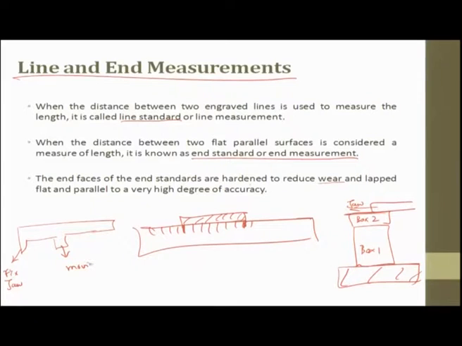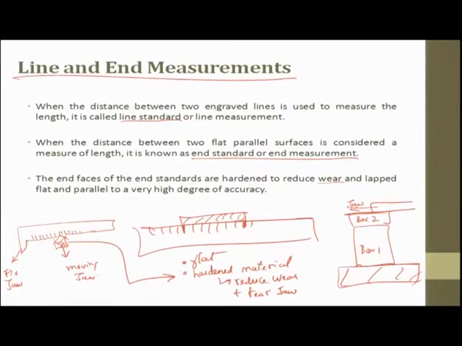What we are talking about is this surface. It has two requirements: one, it has to be as flat as possible, and second, it has to be a hardened material so that whenever it is in contact with any material, it reduces wear and tear of the jaw. Why? Because if there is wear and tear, naturally it is sliding on the main scale, so the reading you get will be inaccurate.